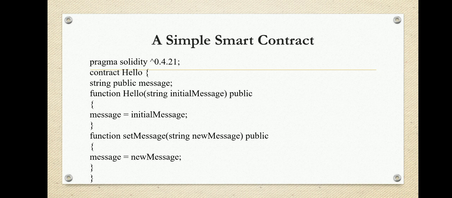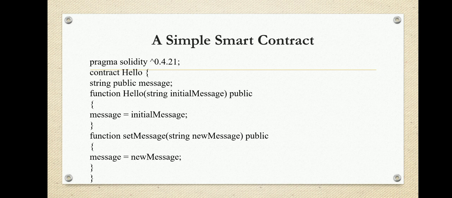Okay, so here in this smart contract we are dealing with strings. We have defined the pragma statement, in order to instruct the version of solidity we are going to use. The contract name we have defined is hello. Here is the message, the message is the state variable, the access is public, and the message belongs to the data type called string.